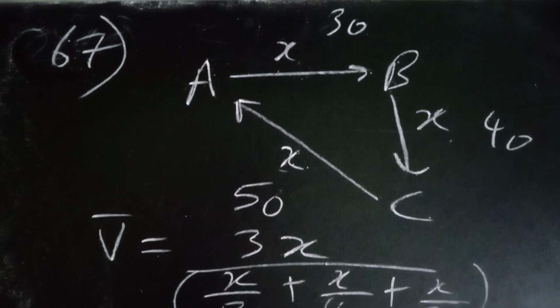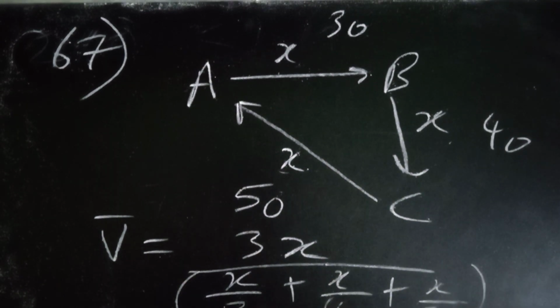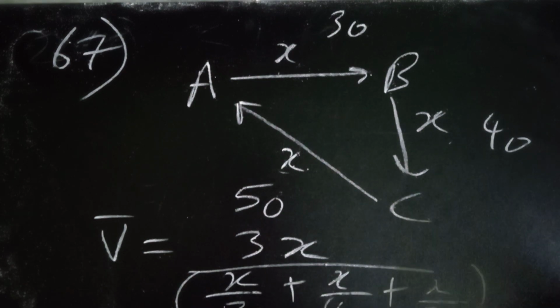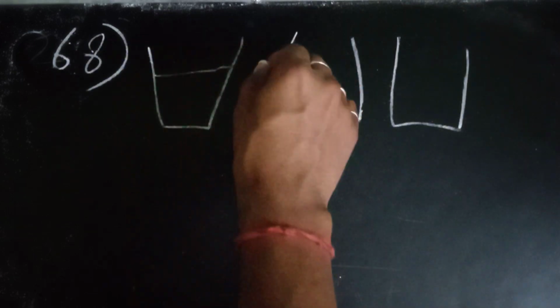So this is what you have to do. This is x by 30, this is x by 40, x by 50 down there. So, 68th question. The 68th question was the same as in the previous year's GATE, with the same liquid height.